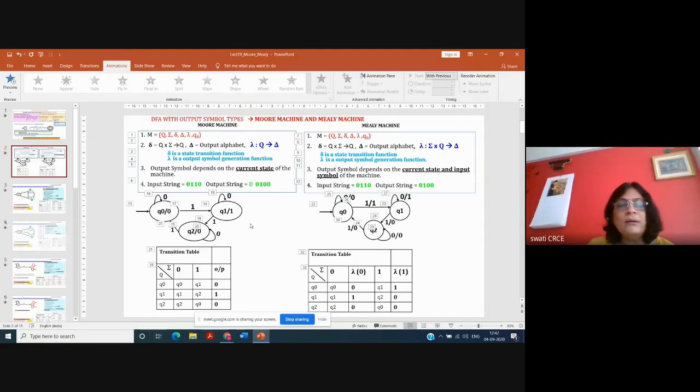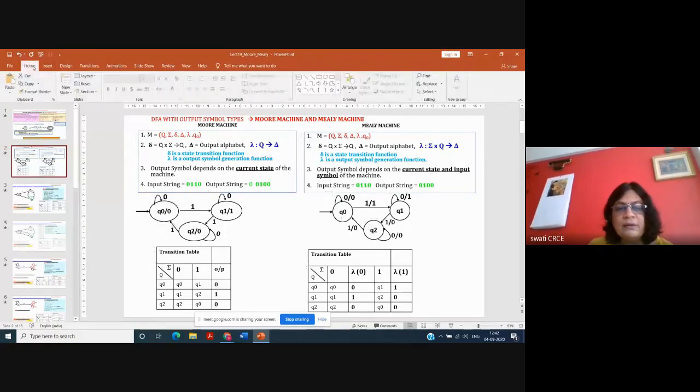Or if I say here that the machine reaches the state Q2, it is always going to generate the output symbol 0. That is fixed in this diagram. So we say that the output symbol generation depends on the state. It is stuck together with the state. Output symbol and states are closely related to each other. So we say that the output symbol depends on the current state.